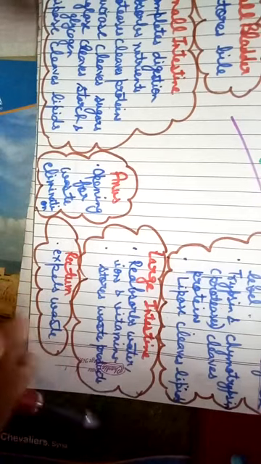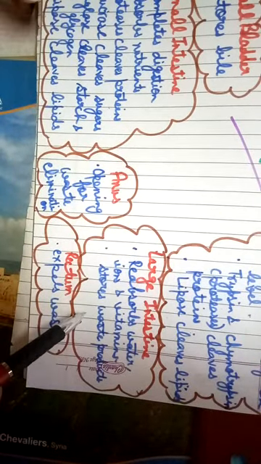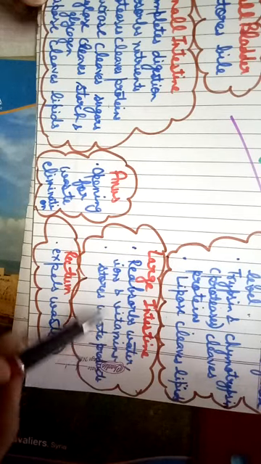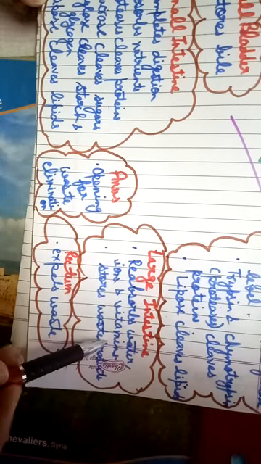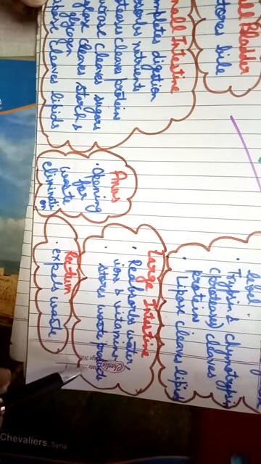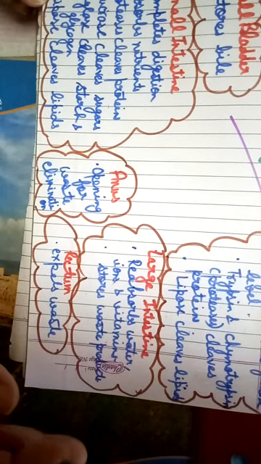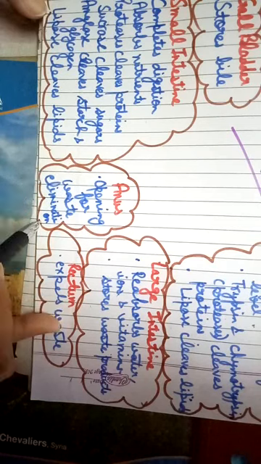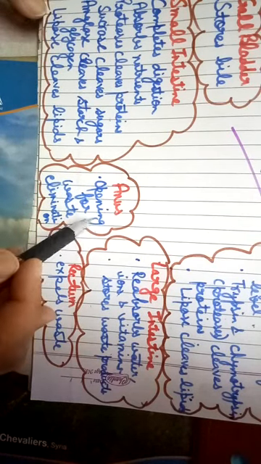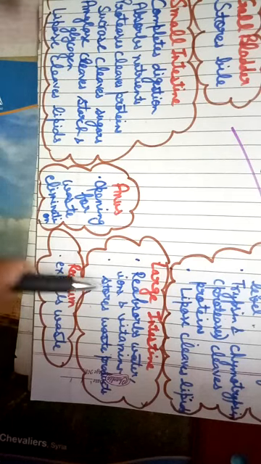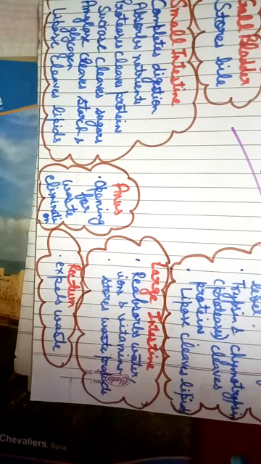Large intestine, it reabsorbs the water. Here the absorption of liquid food or water is done. Water, ions and vitamins. It stores the waste product. Then rectum, the rectum expels the waste of the body with the help of anus. So anus is the opening for the waste elimination. So students, this was all about digestion, the process of digestion, or the human digestive system.